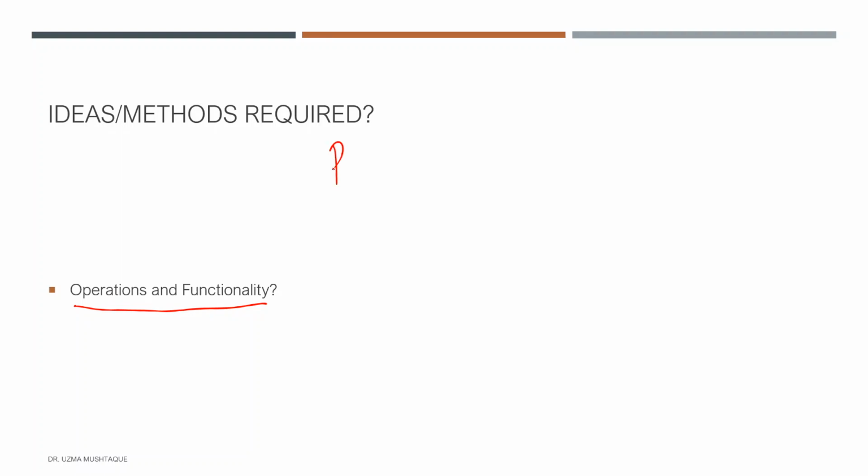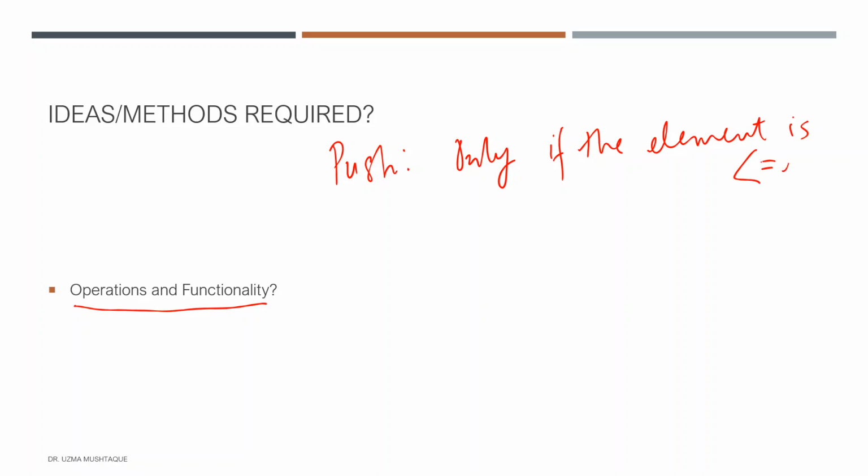So let's say this is the answer that we get. The push operation should be allowed only if the element is less than or equal to the existing element. So this is one push functionality.